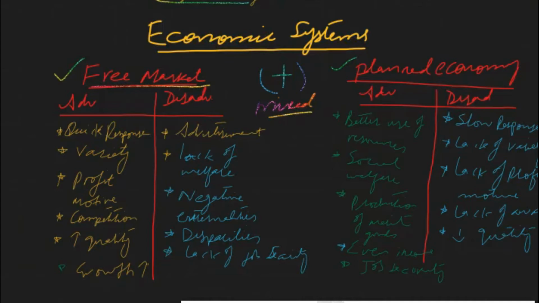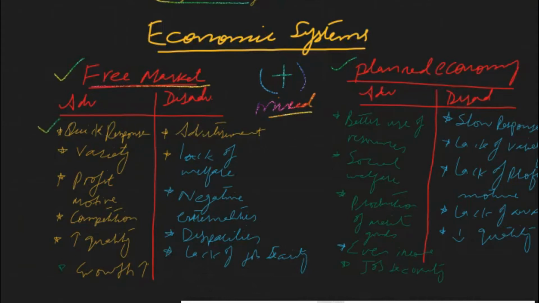Now we can discuss advantages and disadvantages of both types of economic systems. And the third one was mixed economy, which is basically the mixture of planned and free market economy. Most countries in the world today are following the mixed economic system because some of the resources are owned and controlled by the government and some of the resources are owned and controlled by private individuals and companies. Now we can discuss the advantages and disadvantages of each economic system one by one.